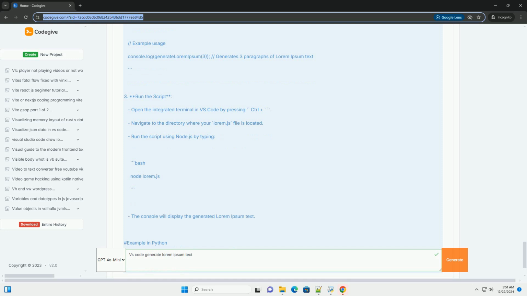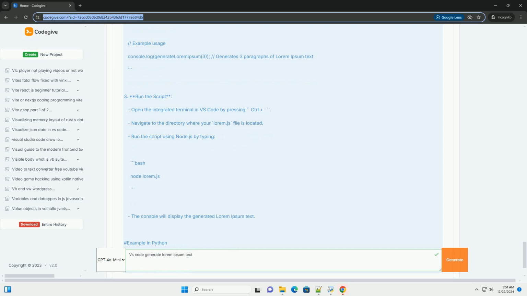Method 1, using an extension. 1. Open Visual Studio Code. Launch VS Code on your computer. 2. Install an extension. To generate lorem ipsum text easily, you can install an extension. One popular option is Lorem Ipsum Generator.